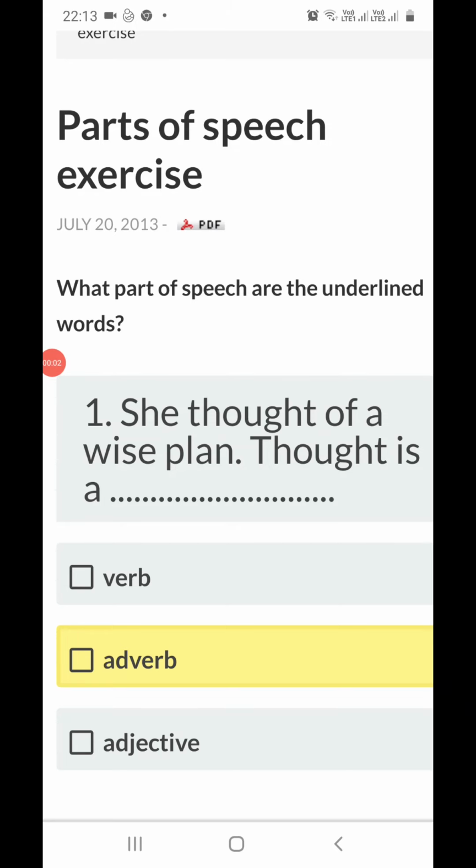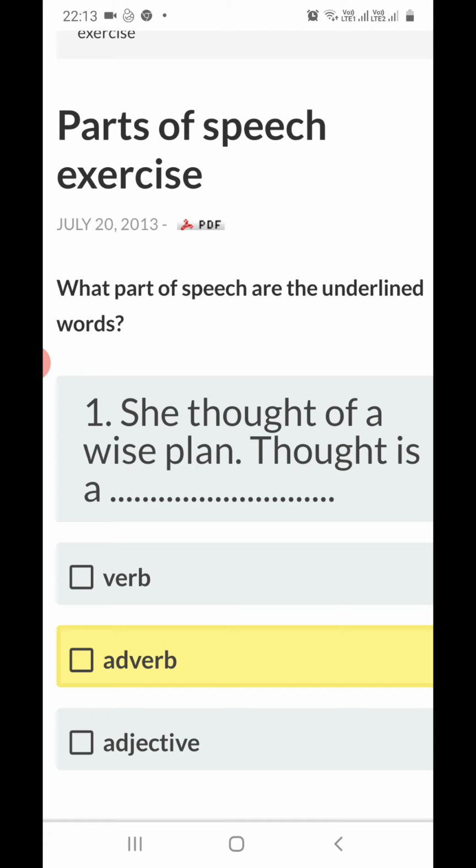Good morning, class. So, today we are going to do our next revision for the exercise of parts of speech. Okay, so here the question you can see, what part of speech are the underlined words, or the space is given to you. You have to just tell here that the word which is given to you is a noun, pronoun, verb, adverb, adjective, preposition, conjunction, or interjection.